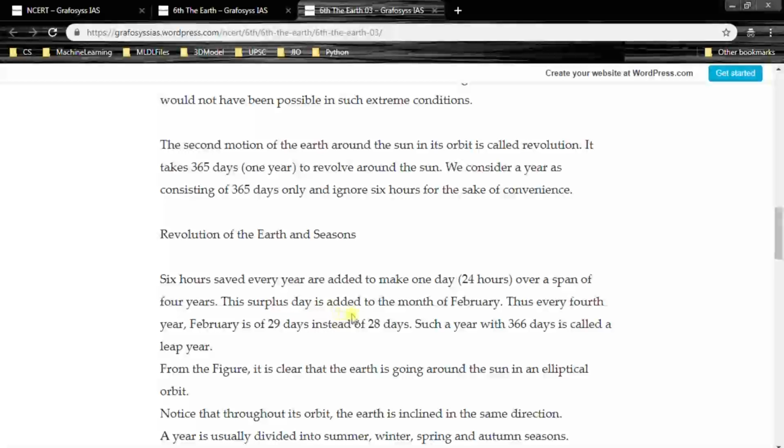This surplus day is added to the month of February. Thus, every 4th year, February is of 29 days instead of 28 days. Such a year with 366 days is called a leap year. So I hope you will remember this leap year, because 6 hours a year, 6 4s are 24, and every 4th year that 1 day will be added, and February will become 29 days, and the whole year will become 366 days. So it is called leap year.